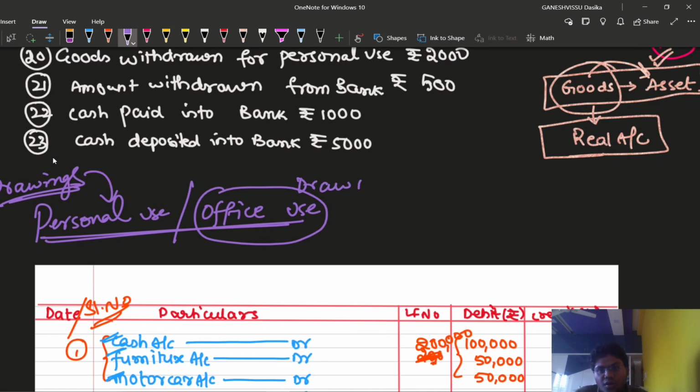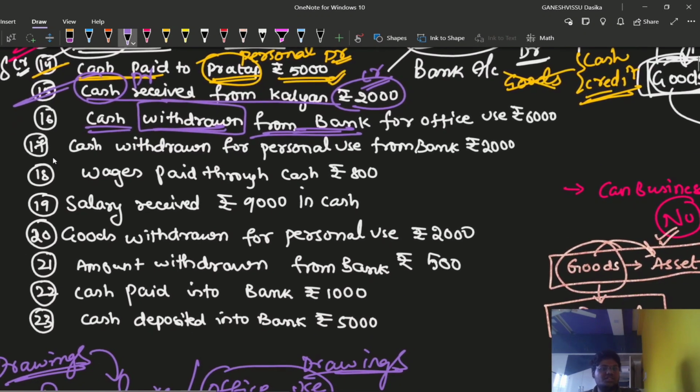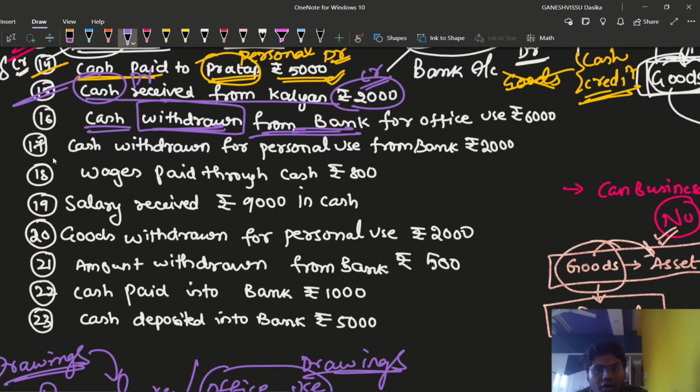We are required to see other things here. Let us see the question once again. Cash withdrawn from bank for office use. Of course, this transaction is somewhat different from all the remaining transactions because it is like a contra entry, which we are going to see in cash book. What does contra entry mean? It means the entry involves both the cash account and the bank account.